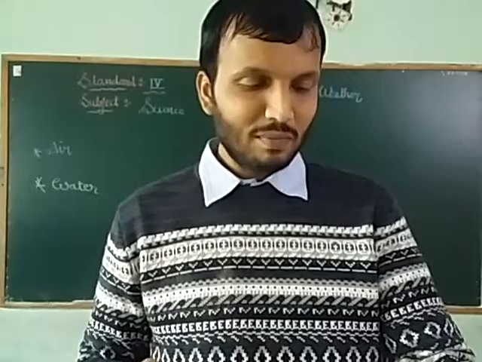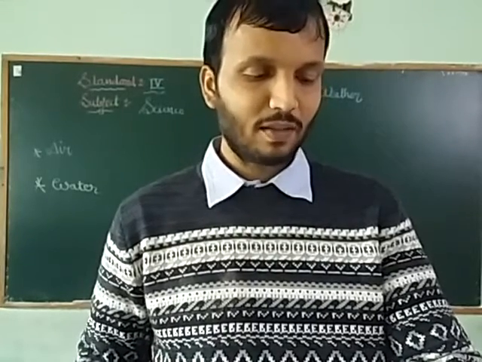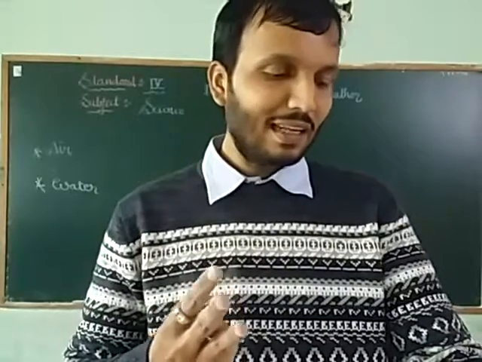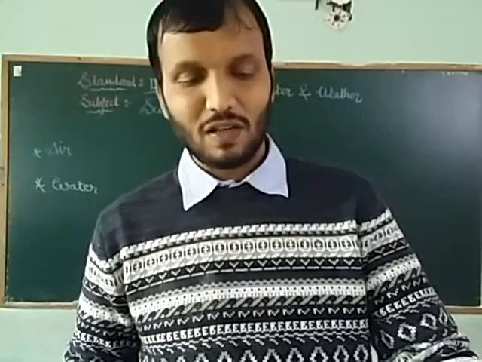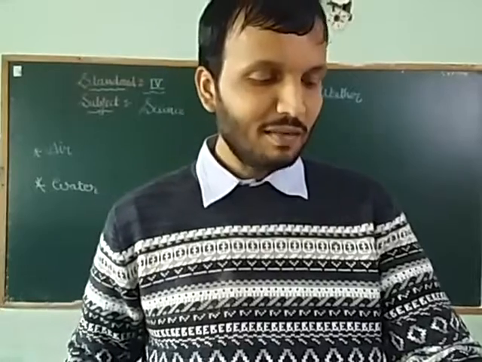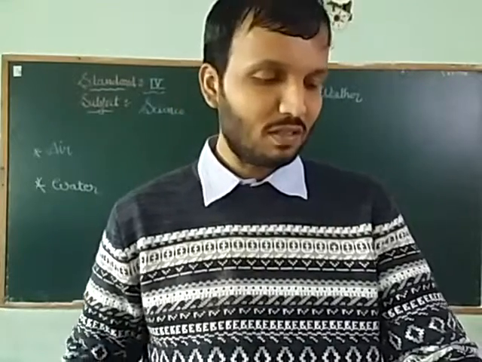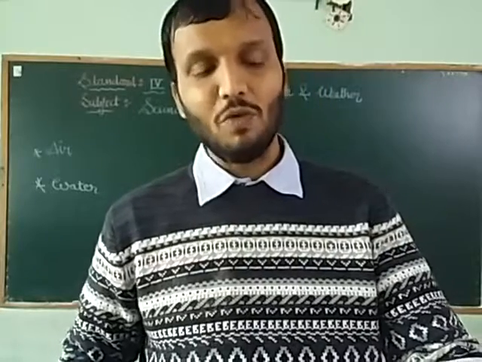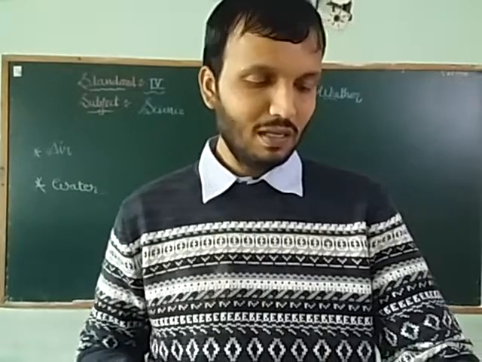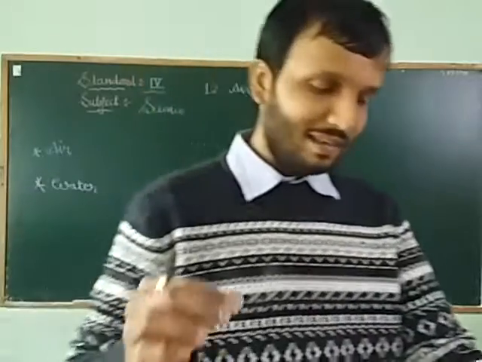There are some MCQs, so let's check them out. First, when the air becomes hot, it becomes A, lighter; B, heavier; C, no effect. Answer is A, lighter. Second, which of the following does not affect weather? A, humidity; B, temperature; C, moon. Answer is C, moon. Third, sea breeze blows towards: land, sea, sky. Answer is A, land.